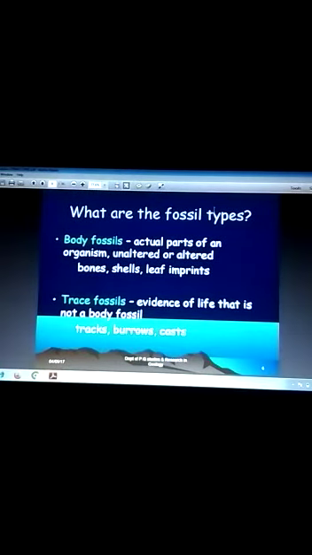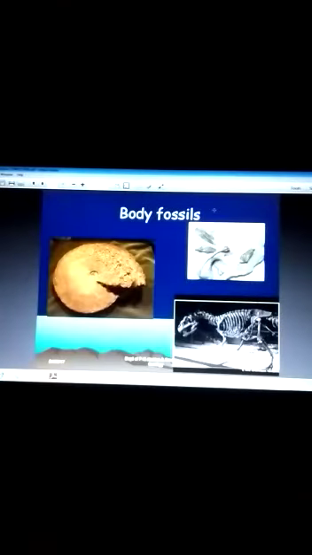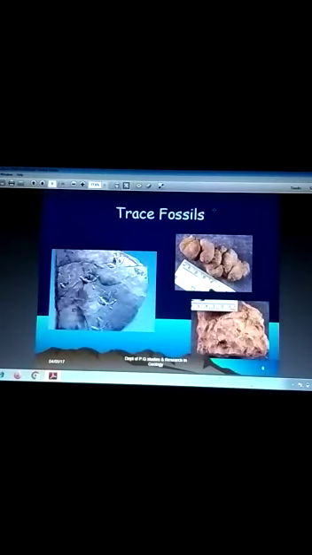Next, what are the types of fossils? First one is body fossils, the actual part of an organism, unaltered or altered bones, shells, leaves, imprints. These are called body fossils. Trace fossil means evidence of life that is not a body fossil. Examples are tracks, burrows, and casts. This is about body fossils, and this is about trace fossils.